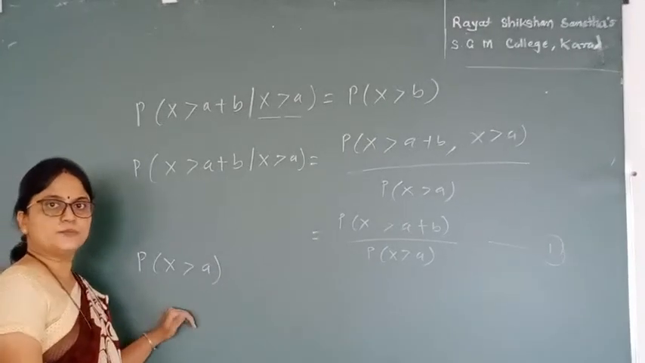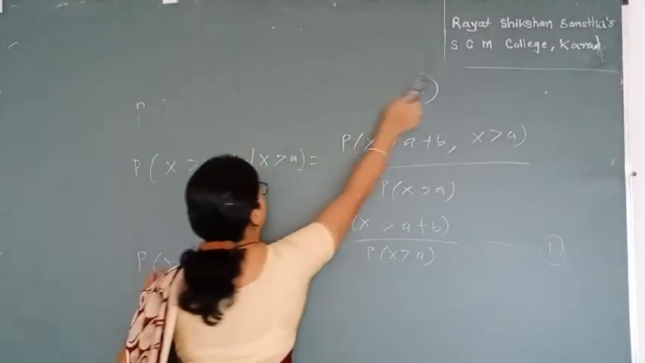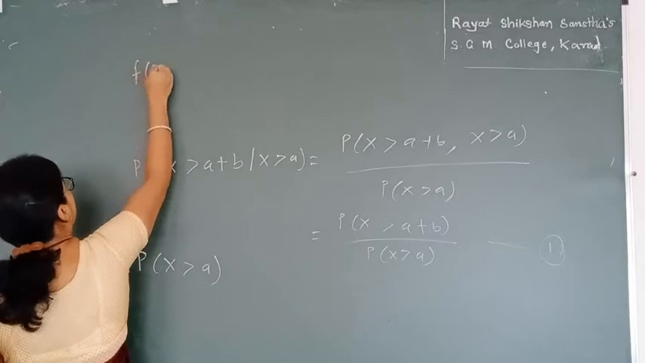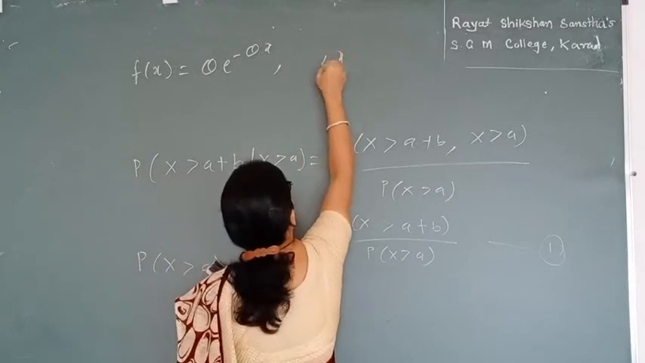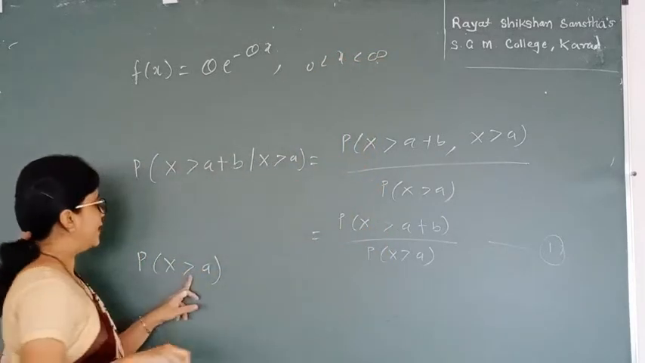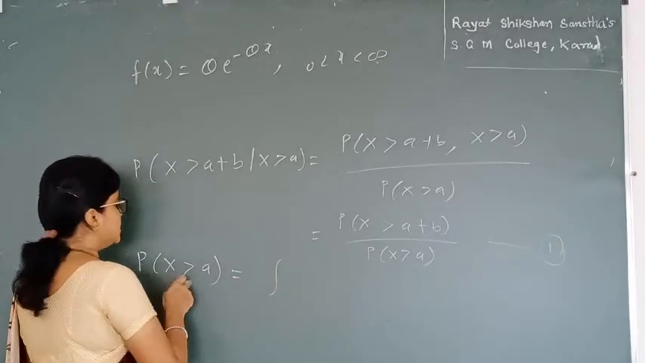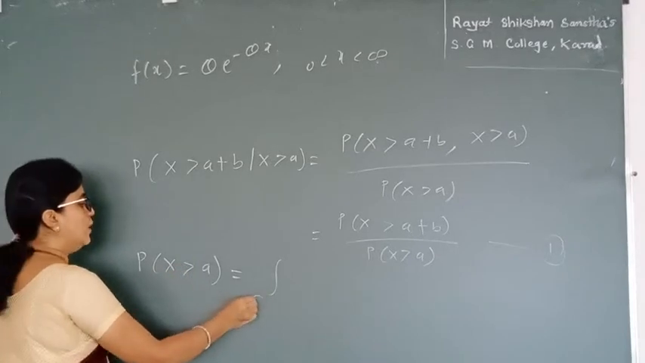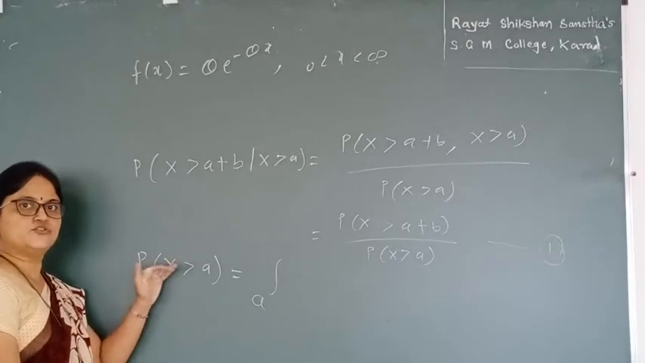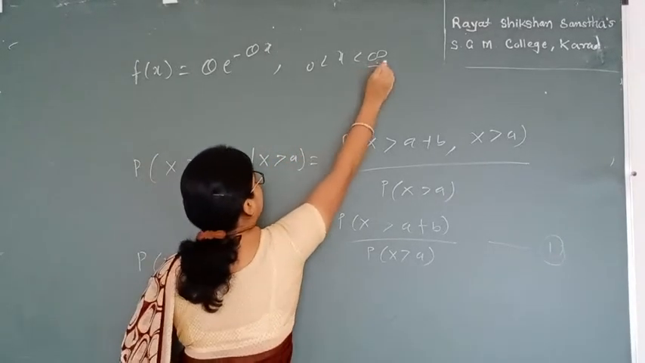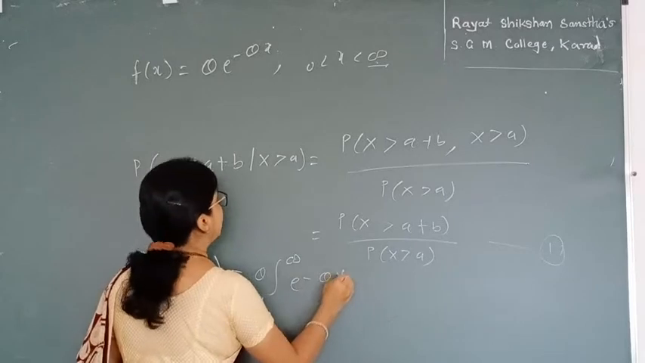To find this probability using the exponential distribution, we know the PDF, so I write it over here: f(x) is equal to theta e raised to minus theta x, for the range of x from 0 to infinity. To find probability of x greater than a, since the lower limit of the integral is given as a and the upper bound is not given, I can take the upper bound from my distribution, which is infinity. So from a to infinity, I have theta e raised to minus theta x dx.